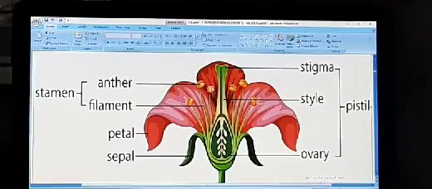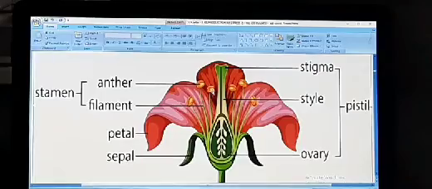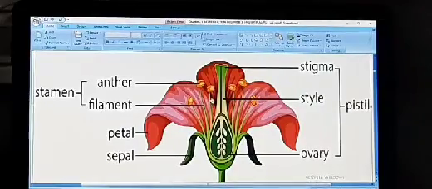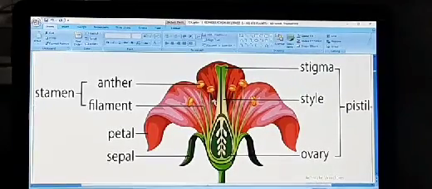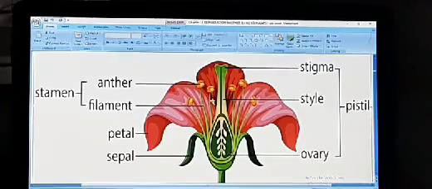Various organisms either reproduce asexually or sexually. Asexual reproduction takes place without formation and fusion of gametes, while sexual reproduction takes place with formation and fusion of the gametes.